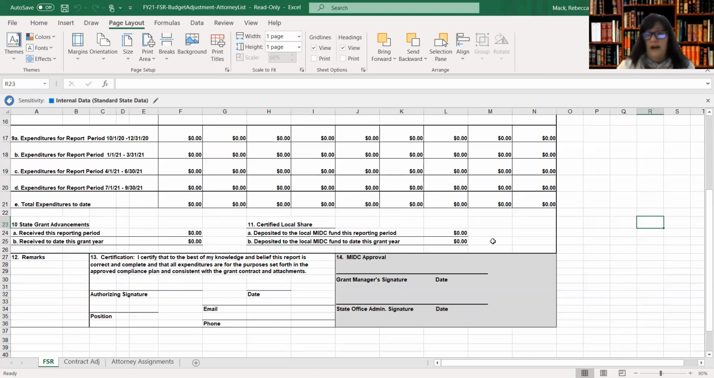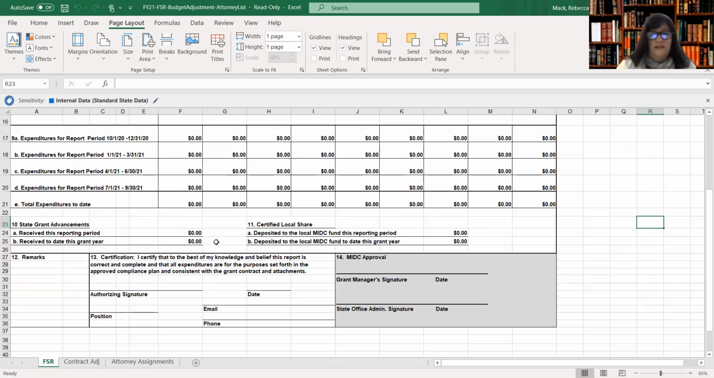We're just looking to track this to match it to what you will be also reporting to us as backup documentation, which is a printout of your general ledger for the local MIDC fund. If it is labeled 260 or some other number in your local chart of accounts, again, part of the reporting is this general ledger, and this is just asking you to report on the FSR what you did record in the general ledger, if anything, related to transfers into the fund for any component of local share for this period.